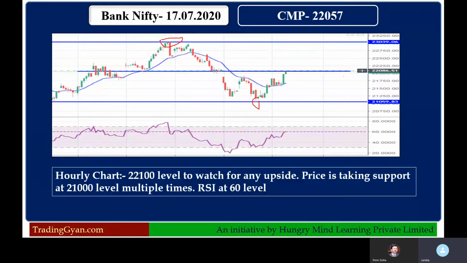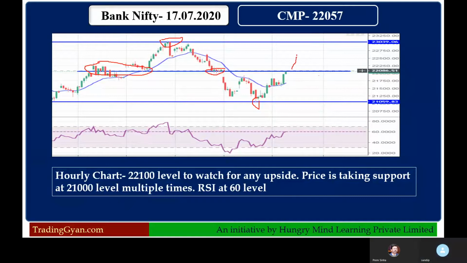And you can see to the left, this consolidation happened on the hourly chart, okay, and price is exactly near this consolidation range here also. So I would not say this will act as a resistance or support, but yes, we have to see whether price on Monday crosses this 22,100 or 200 level decisively, okay.